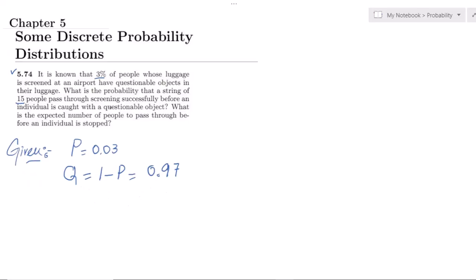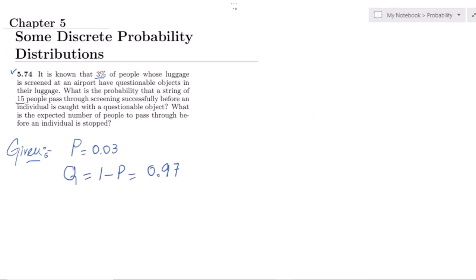If 15 people have passed through and the 16th one has the questionable object, what is this? This is basically the geometric probability distribution, because 15 people have passed through and the 16th one is the one which has been caught. So this indicates the 16th success, or the success at the 16th slot.